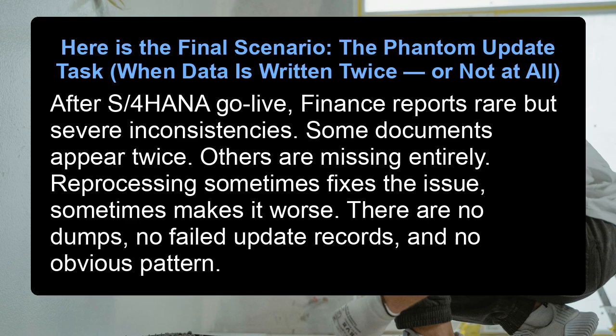Here is the final scenario, the phantom update task, when data is written twice, or not at all. After S4 HANA go-live, finance reports rare but severe inconsistencies. Some documents appear twice, others are missing entirely. Reprocessing sometimes fixes the issue, sometimes makes it worse. There are no dumps, no failed update records, and no obvious pattern.